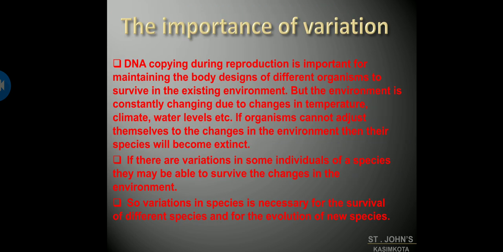Coming to the importance of variation, especially in reproduction. The DNA copying during reproduction is very important for maintaining the body designs of different organisms to survive in the existing environment. What happens if the DNA copying is not done properly? The body designs will be altered and there might be a risk that it cannot survive. Usually the organism cannot survive if its body design is changed.